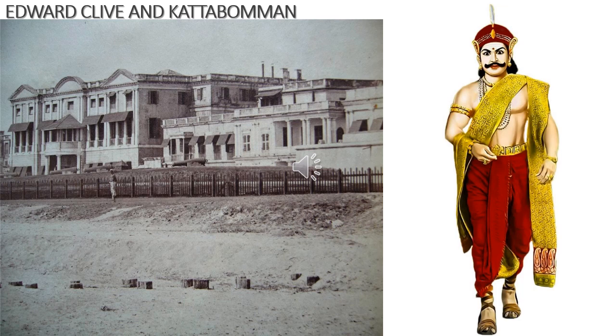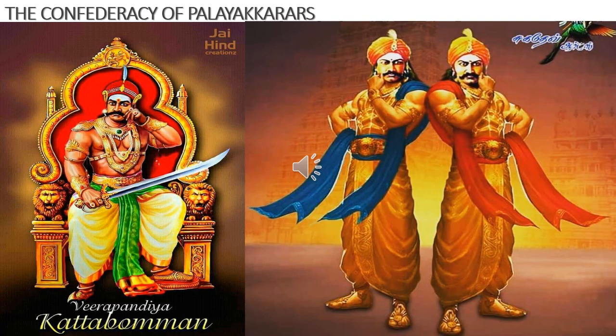In the meantime, Edward Clive dismissed Colin Jackson from the service and released the minister of Veerapandyya Kattabomman, Sivasubramaniam. S.R. Lushington was now appointed as the collector of Ramanathapuram, and Colin Jackson was dismissed from the service. So, the Confederacy of the Palayakkarar.